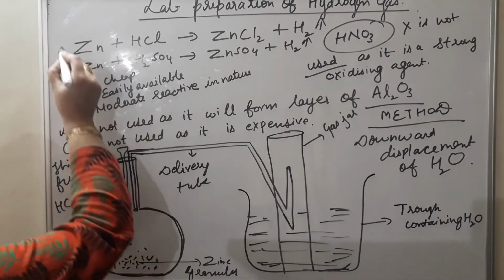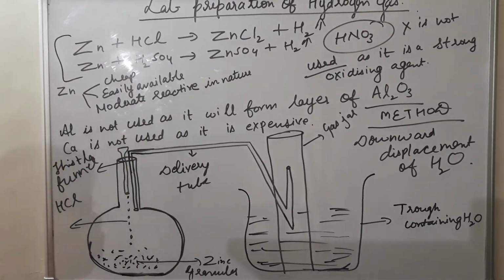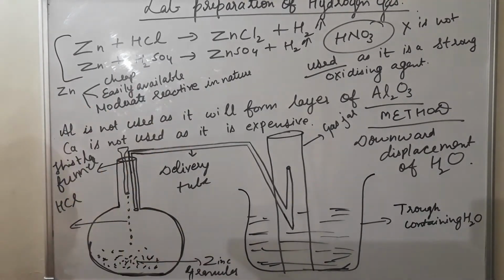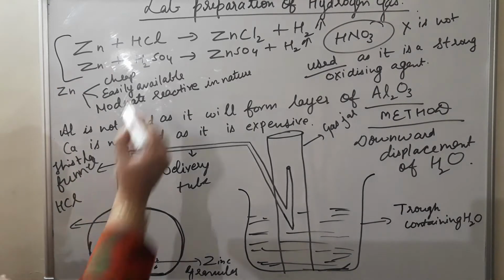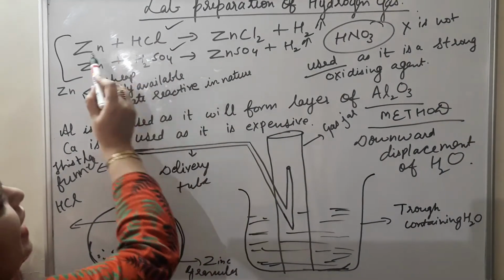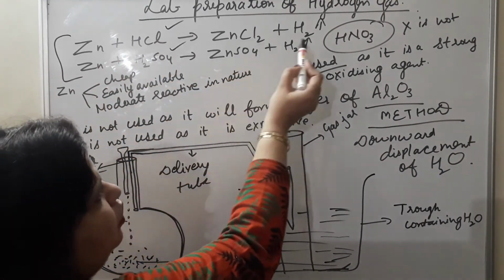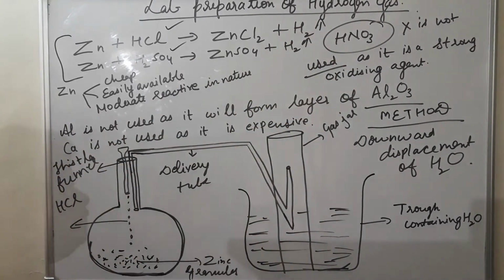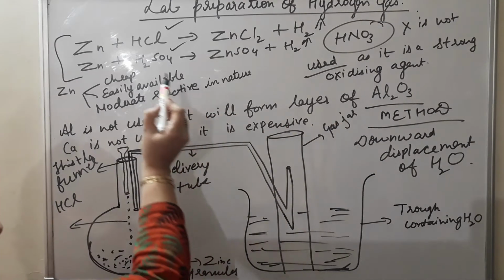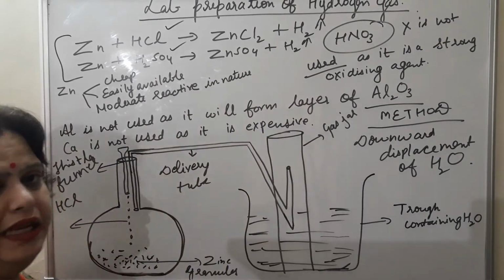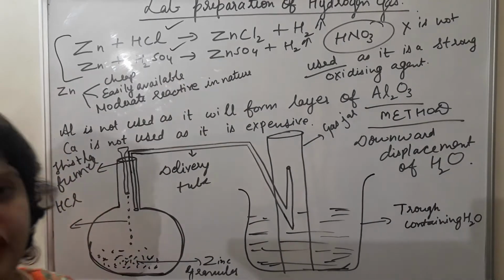For this, as we have discussed these two reactions in the general method also, acids like hydrochloric acid or sulfuric acid react with moderately reactive metals such as zinc. So either we can use hydrochloric acid or we can use sulfuric acid. When it reacts with zinc, it will give a salt, zinc chloride, and hydrogen gas will be released. This upward arrow represents the evolution of gas. In the same manner, if sulfuric acid is used, it will give zinc sulfate salt and hydrogen gas. So this is the reaction which I have written.